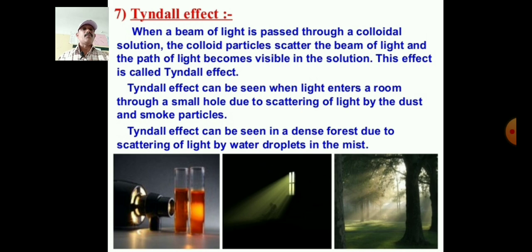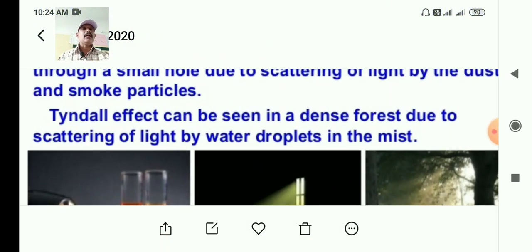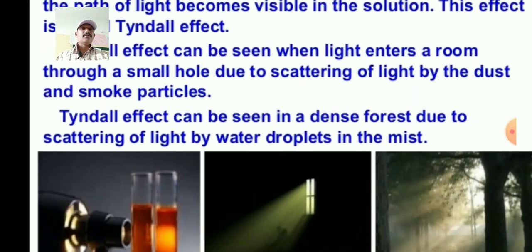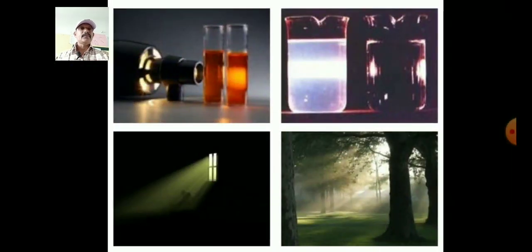We will see it very clearly in the next slide. So these are the important examples of the Tyndall effect. All these pictures are related to the Tyndall effect.